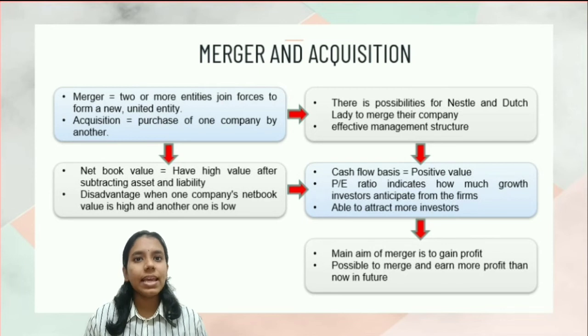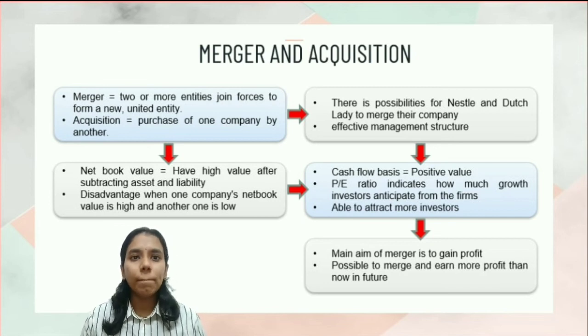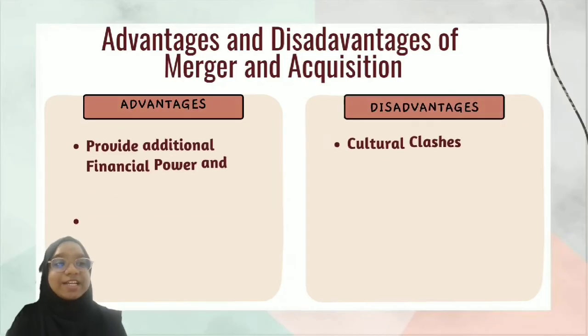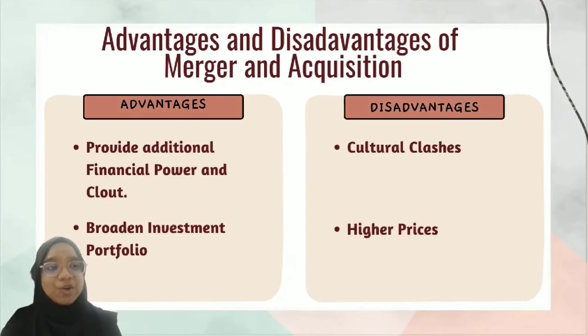As the main aim of merger and acquisition is to gain more profit than before, it is possible for Dutch Lady and Nestle to merge together to gain more profit or revenue in the future than what they are earning now separately. Now let's jump to the last part, the advantages and disadvantages of the acquisition.